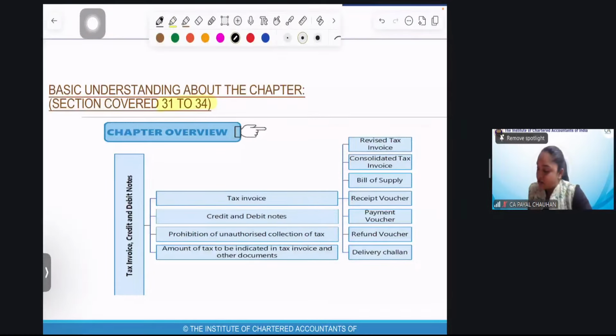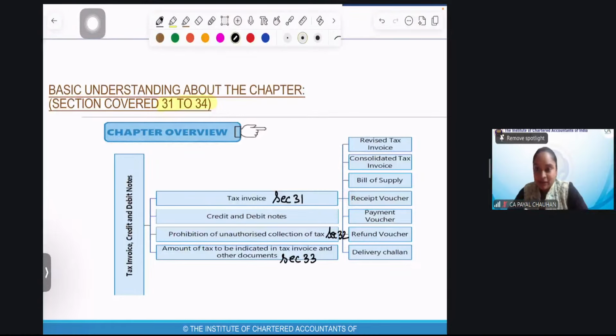The first section, section 31, defines tax invoice. The second section, section 32, defines prohibition of unauthorized collection of tax. Anybody who is not registered cannot issue a tax invoice and cannot collect tax. Then section 33 is the amount of tax to be indicated in the tax invoice and the other document.